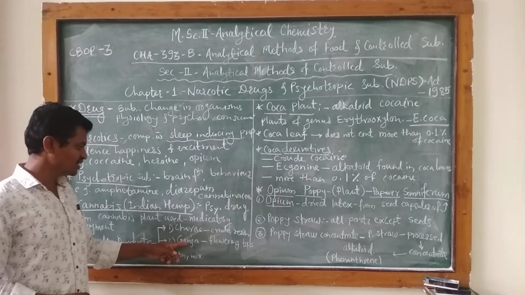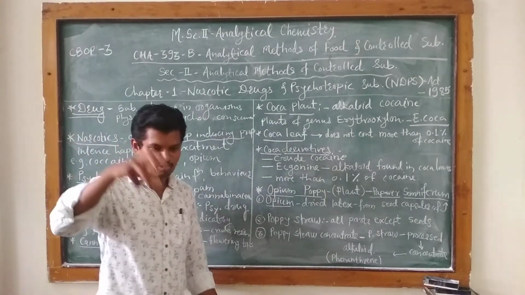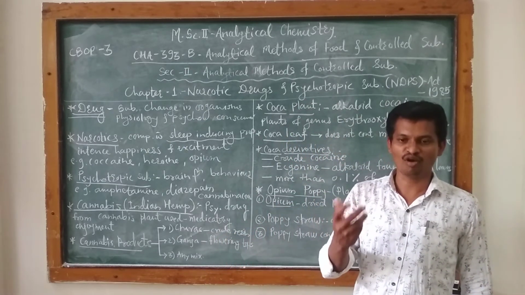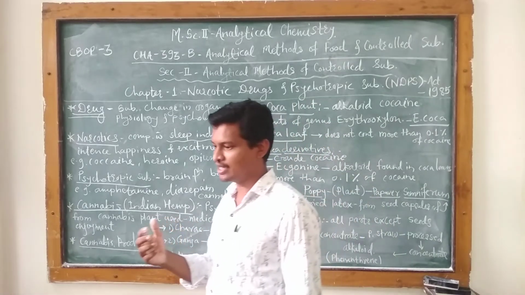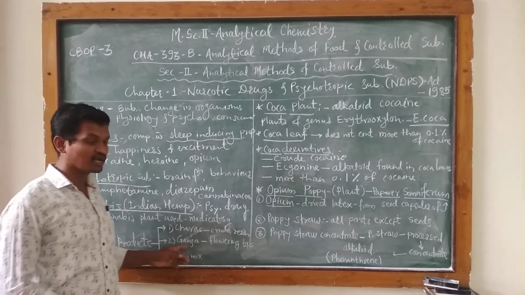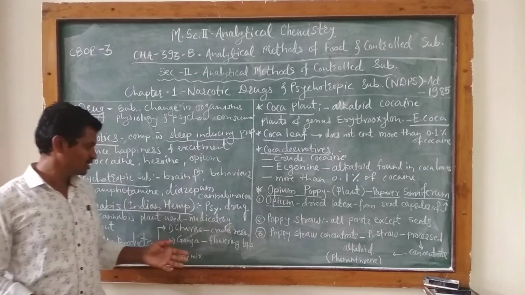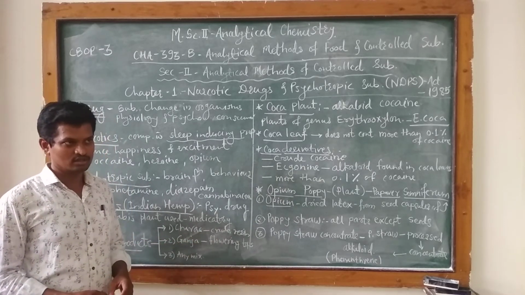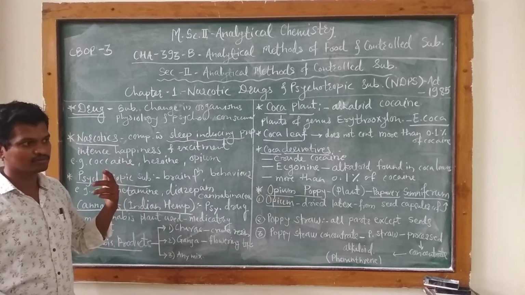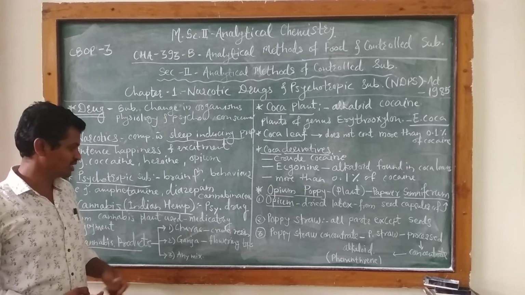Then the second one is ganja. Ganja is nothing but the flowering tops of the cannabis plant. In our rural areas we are all familiar with ganja; some people are addicted to these substances.